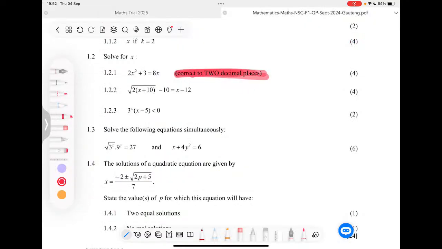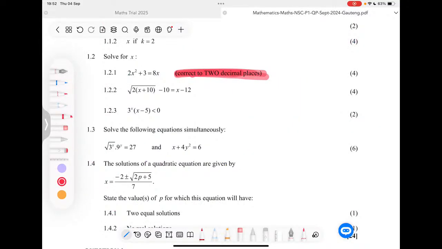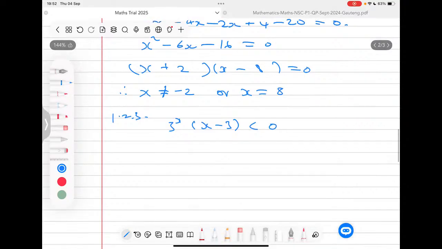Now we are going to move to the next question, which is question 1.2.3, where we are given 3x to the power 3, and then we're having x minus 3, and they say it is less than 0. Well, this is a very simple question. There are 2 marks. It's a very, very simple question, because already when you look at it, it's simplified. There's nothing much further that you can do here. You cannot simplify this. If you want to multiply this out, it will give you problems.